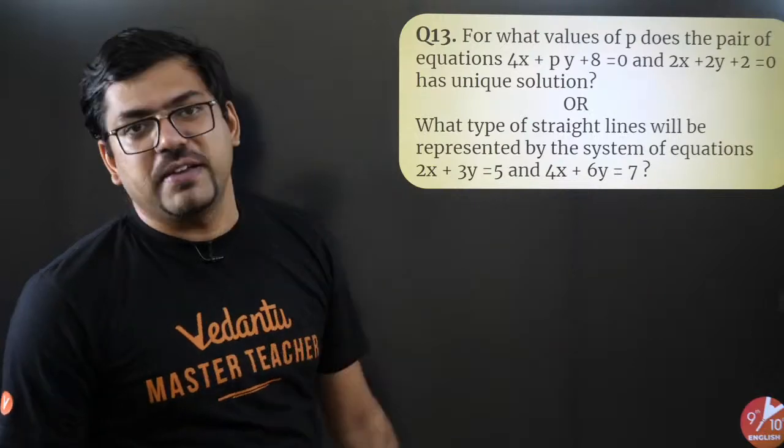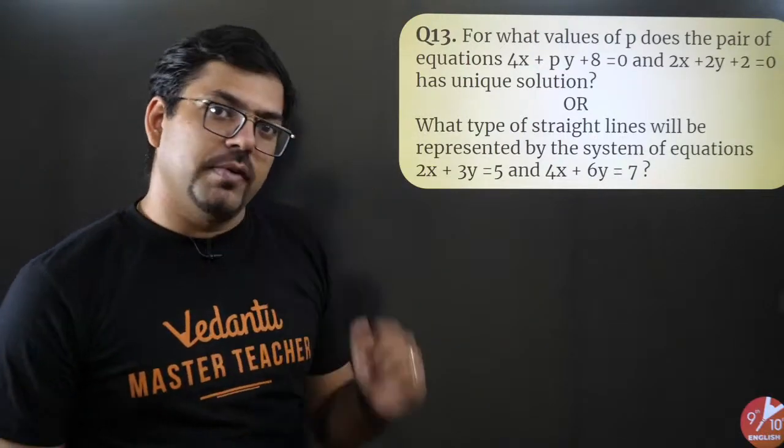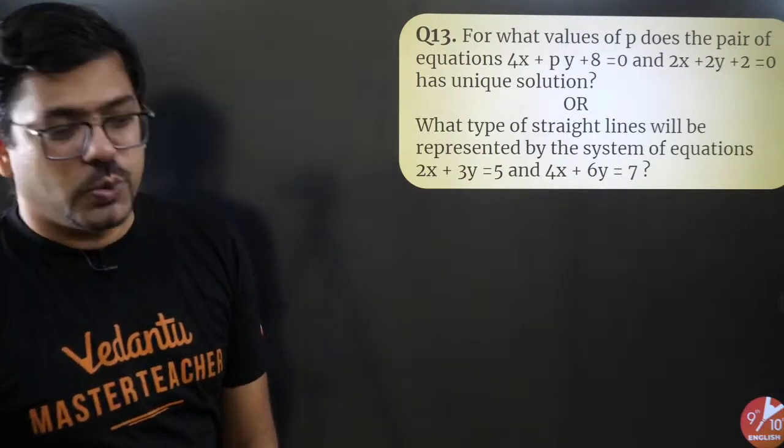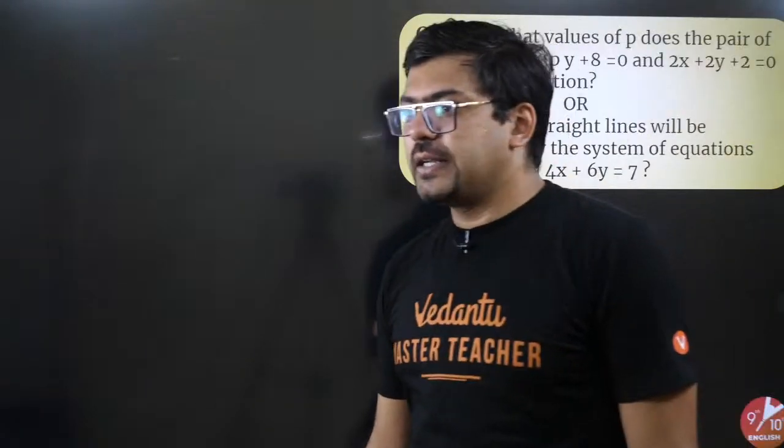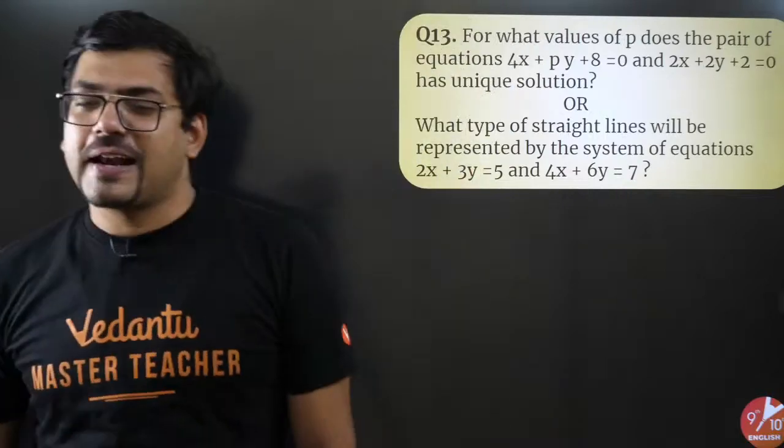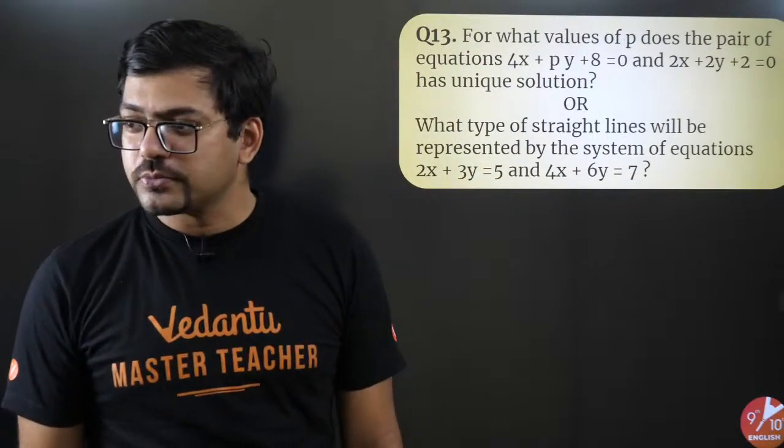C1 by C2, that is 5 by 7. So A1 by A2 equals B1 by B2, but not equal to C1 by C2. What type of line do you get here? Akshara said it right, absolutely right. It's parallel, it's parallel. Very good.